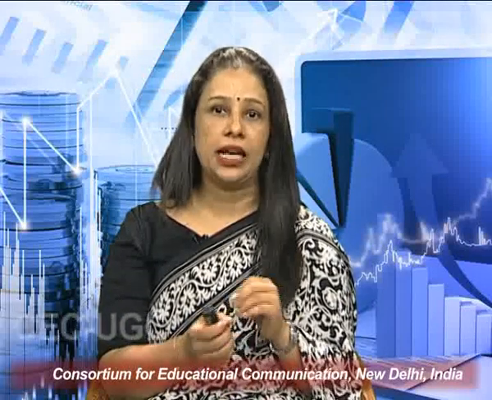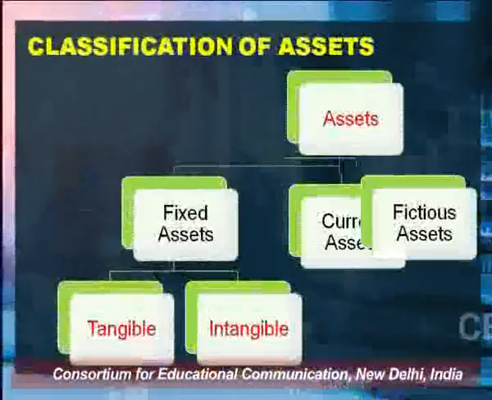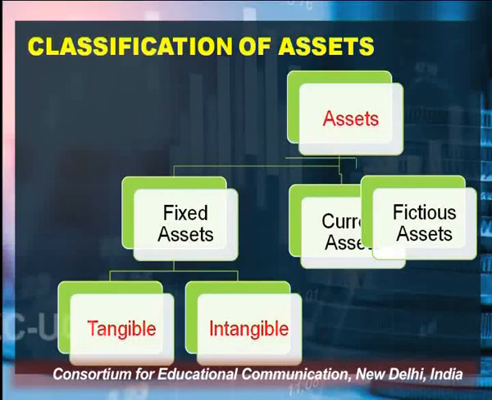Assets can be classified into three categories: fixed assets, current assets and fictitious assets. Further, fixed assets can be classified into two categories. One is tangible and another is intangible asset.